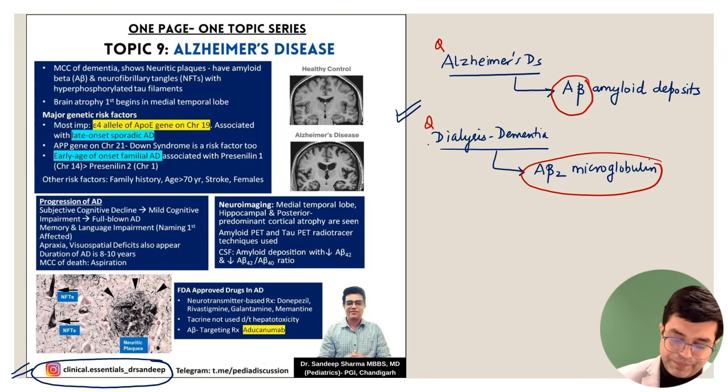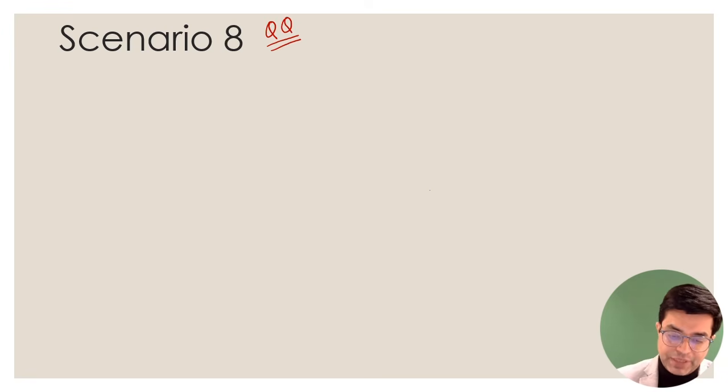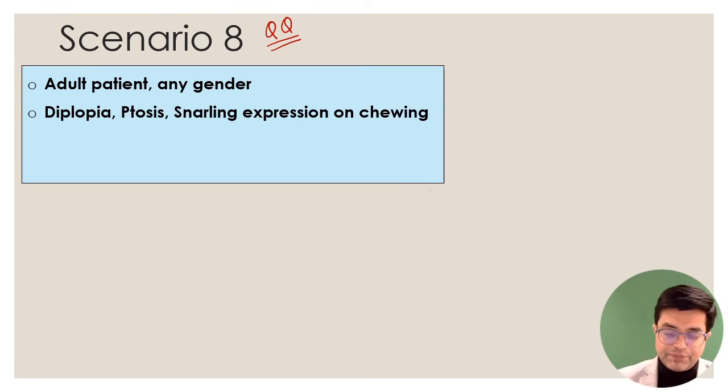Let's move further. Then we have scenario number 8. This scenario number 8 is extremely important. Two MCQs, case scenarios on this, have been asked in the past. Scenario number 8 would say that there is an adult patient, any gender. The patient will have diplopia, double vision, ptosis. Ptosis means drooping of the eyelid, and snarling expression on chewing.